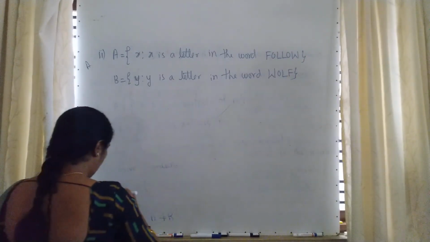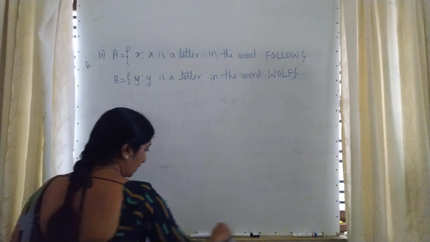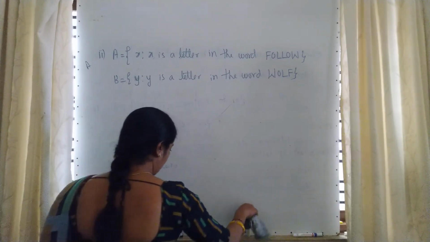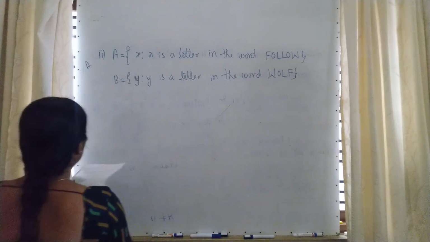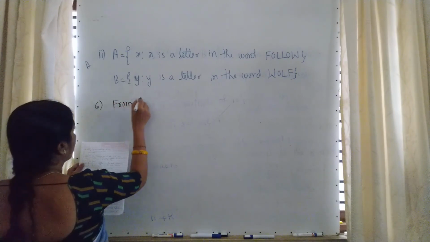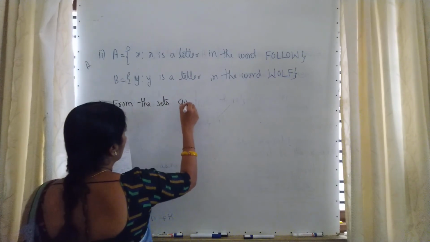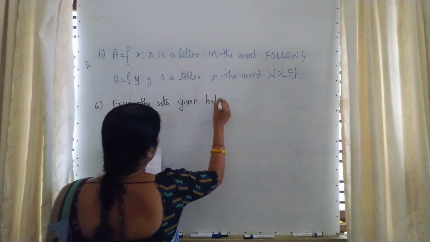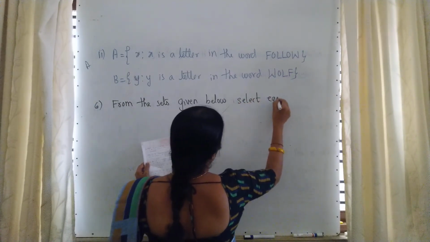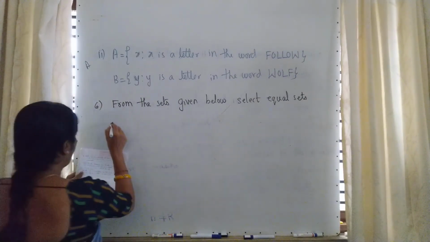Moving to the next question, that is the sixth main question in the NCERT exercise 1.2. From the sets given below, select equal sets. So we just have to select. The sets are given.